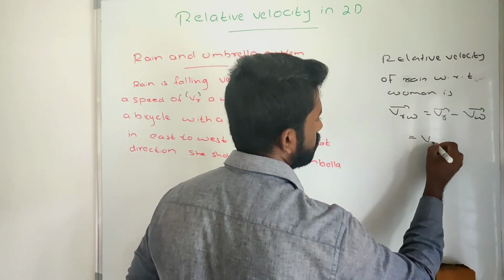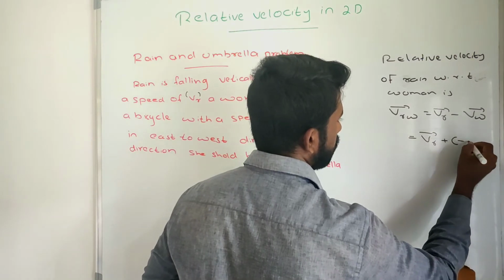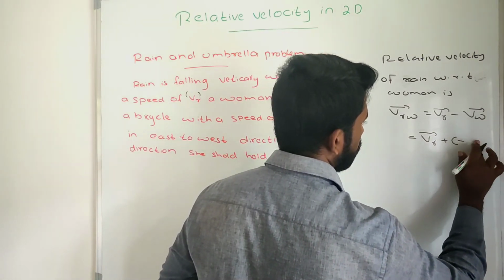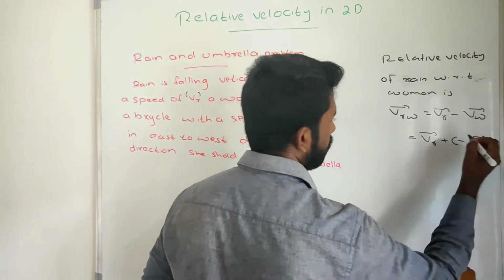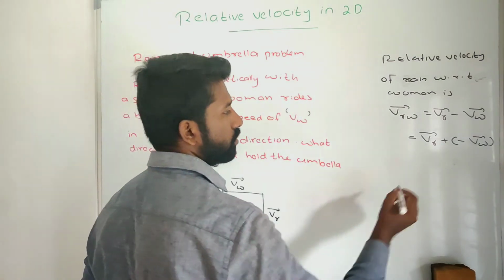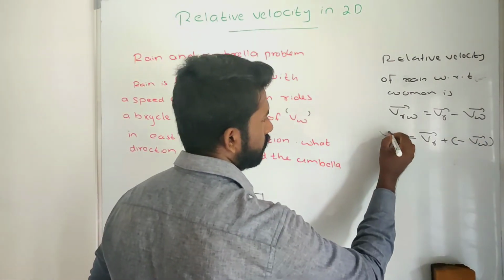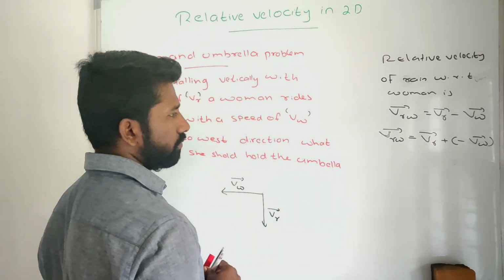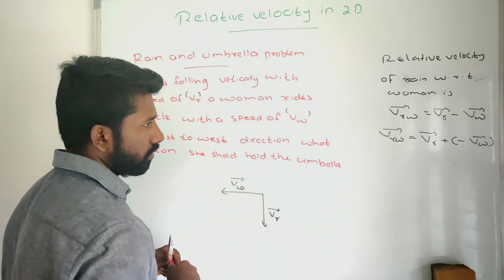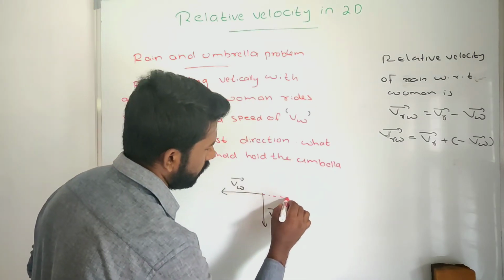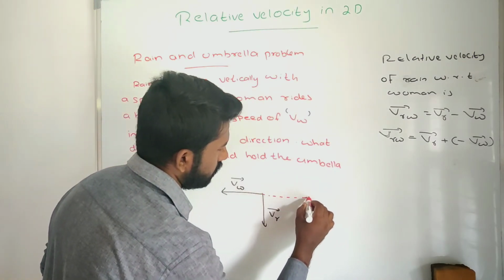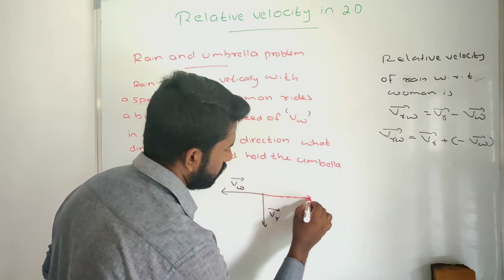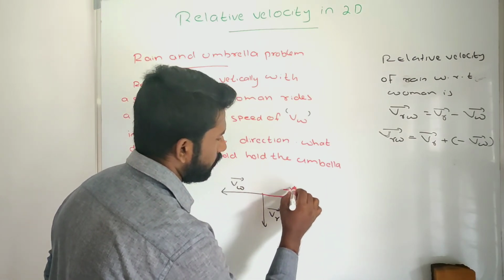This I can write as VR plus minus VW, where minus VW is the negative vector of VW. Clear? Then here we can draw the negative vector in this direction, this is minus VW.